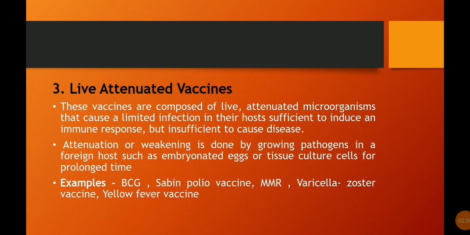Third, live attenuated vaccines. These vaccines are composed of live attenuated microorganisms that cause a limited infection in their hosts, sufficient to induce an immune response but insufficient to cause disease. Attenuation or weakening is done by growing pathogens in a foreign host, such as embryonated eggs or tissue culture cells, for a prolonged time. Examples include BCG, Bacillus Calmette-Guerin, Sabin polio vaccine, MMR (measles, mumps, rubella), varicella zoster vaccine, yellow fever vaccine.